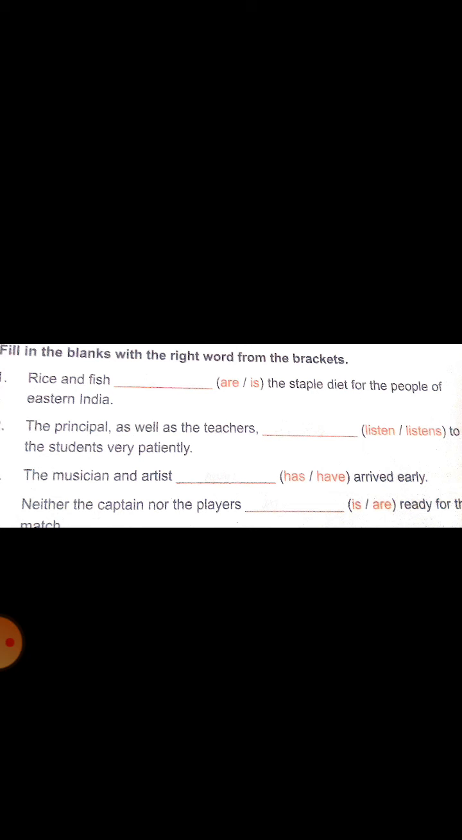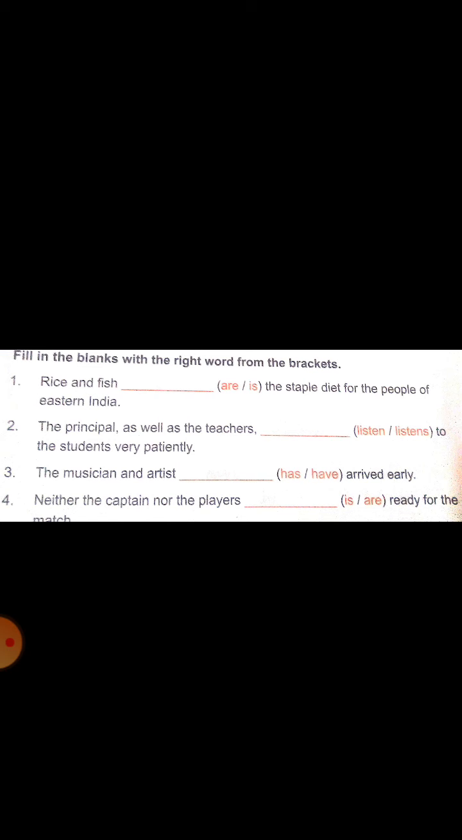Look at the next sentence. The principal as well as the teachers. What is the clue word in the sentence? As well as. As well as is preceded with a subject and followed by another subject. When you find the word as well as, or along with, the first subject agrees with the verb. What is the first subject? Principal. Is it singular or plural? It's singular. So the verb is singular.